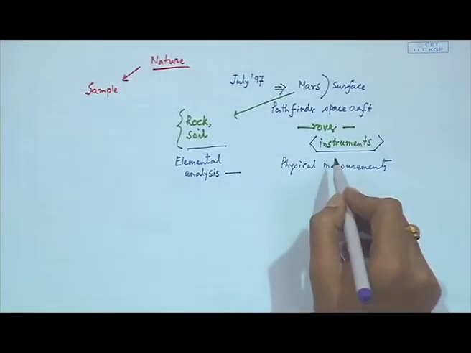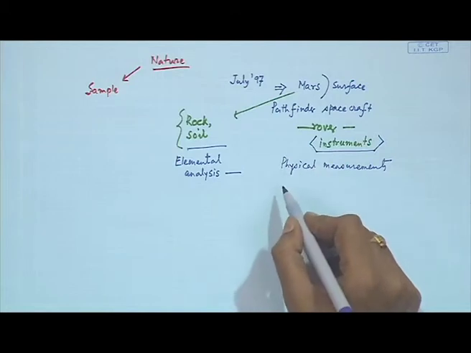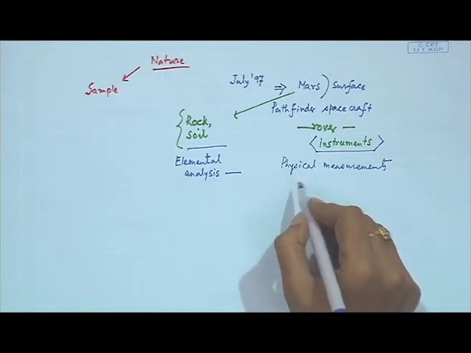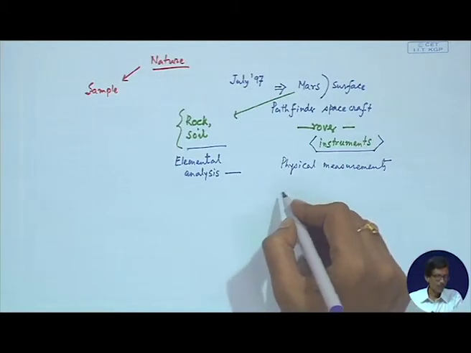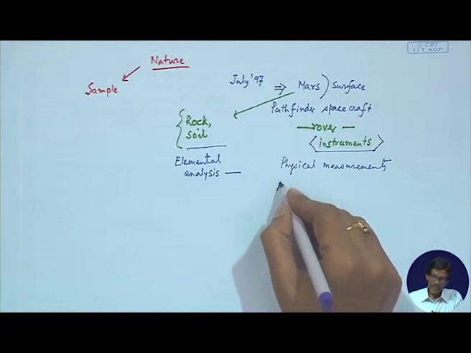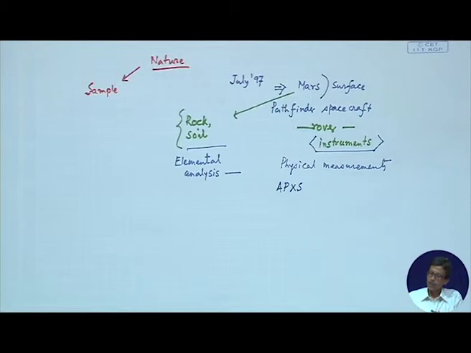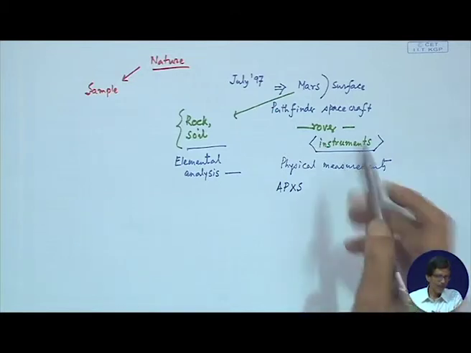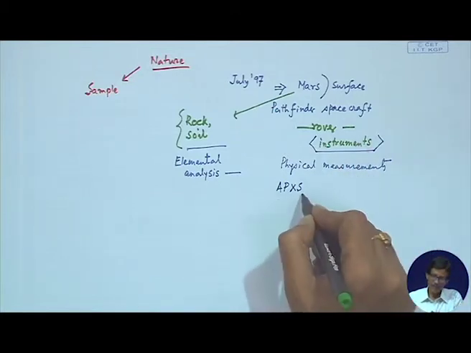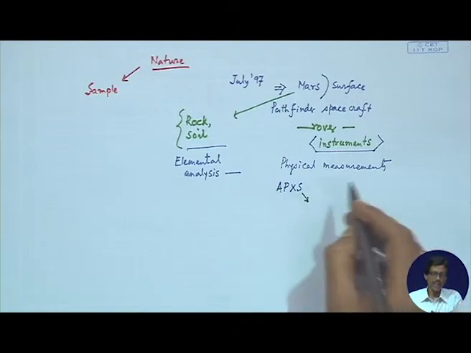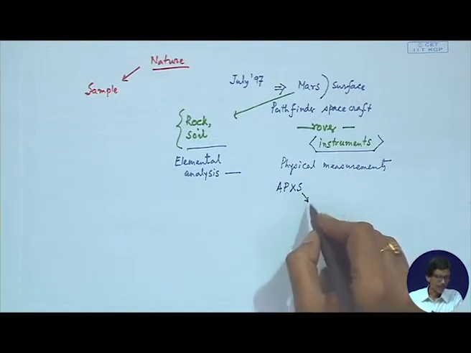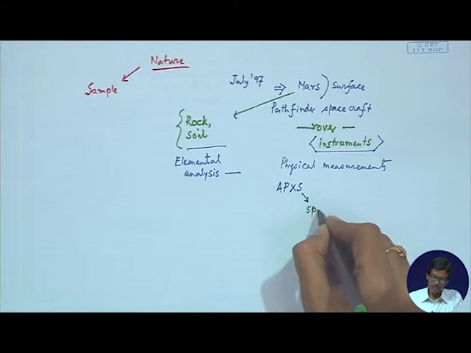What is that particular instrument? I am giving an example, and we will talk about it when we discuss instruments. It is basically APXS. The S is definitely a spectrometer.